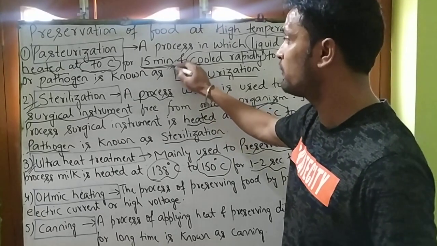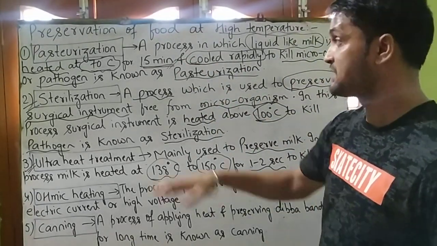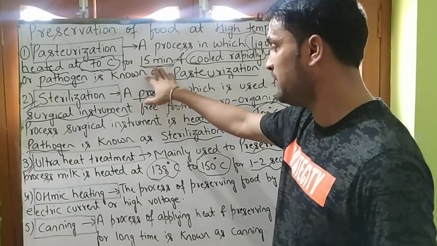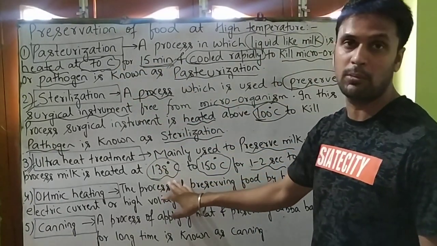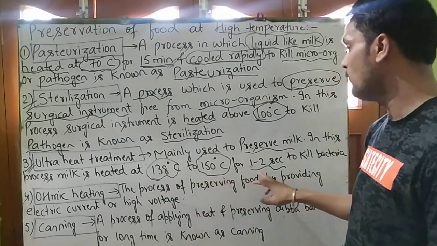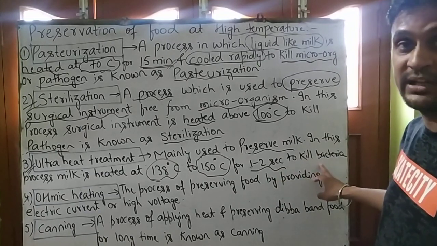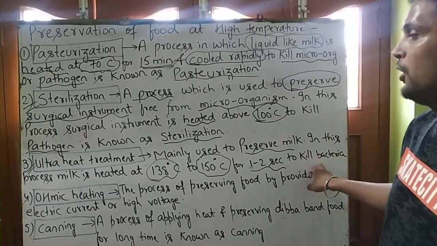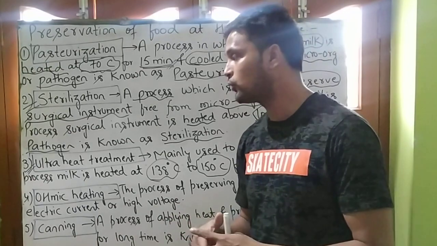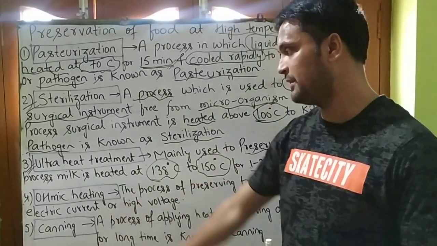In pasteurization we provide heat at 70 degrees Celsius for 15 minutes, and in this process we provide 138 to 150 degrees Celsius for only 1 to 2 seconds to kill bacteria or microorganisms to preserve our milk. So also by ultra heat treatment we can preserve our milk.